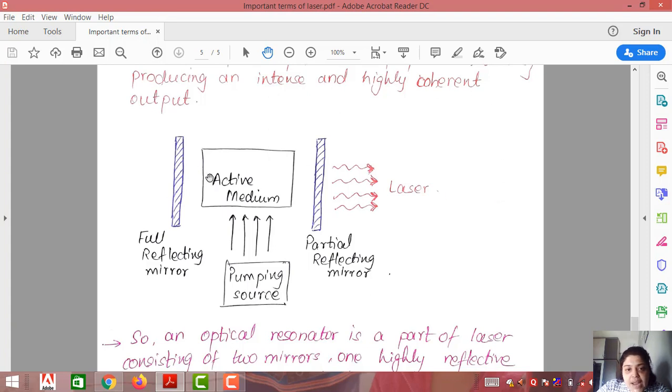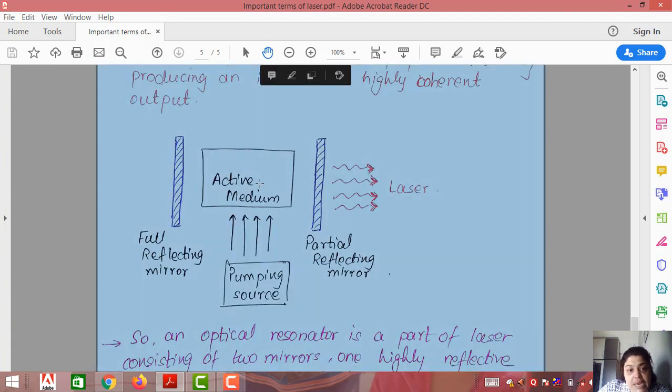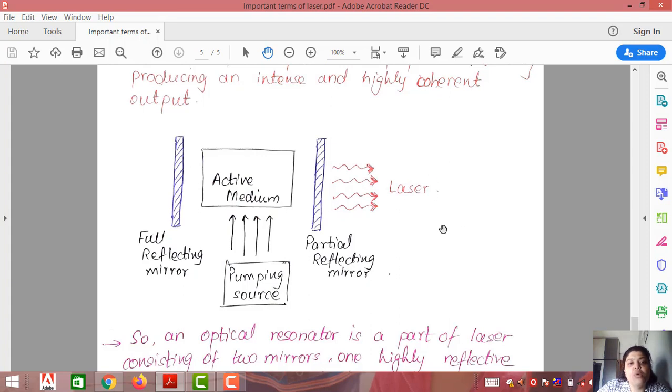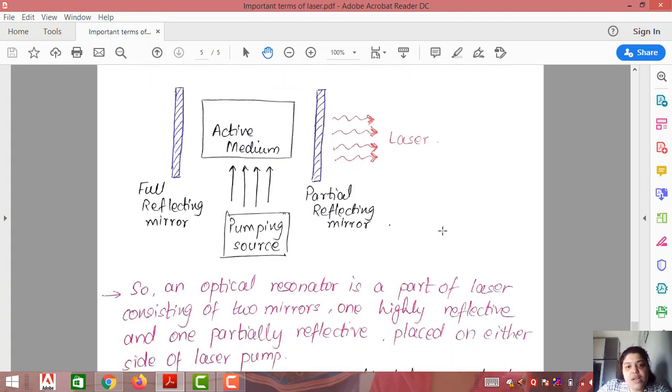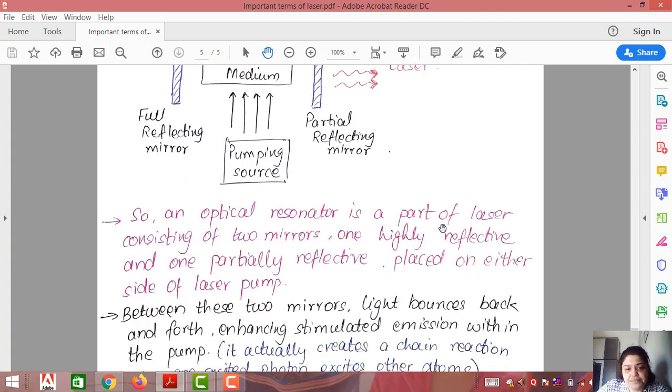So instead, one side has a 100% reflecting mirror and the other has a partial reflecting mirror. Whenever the photons strike the surface, they come back into the medium and in turn excite more atoms. This is how the laser beam is amplified.